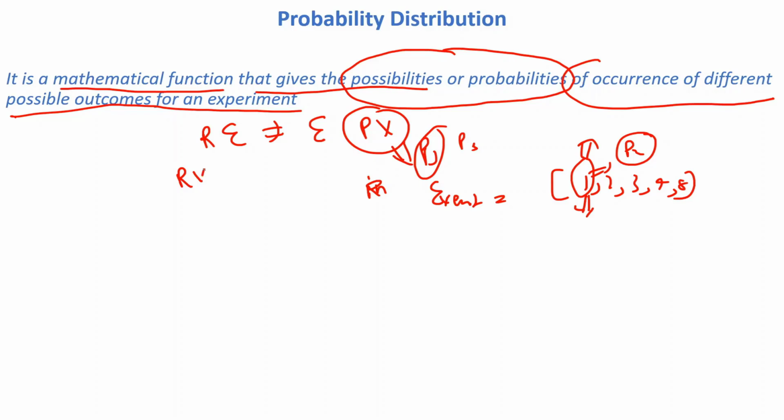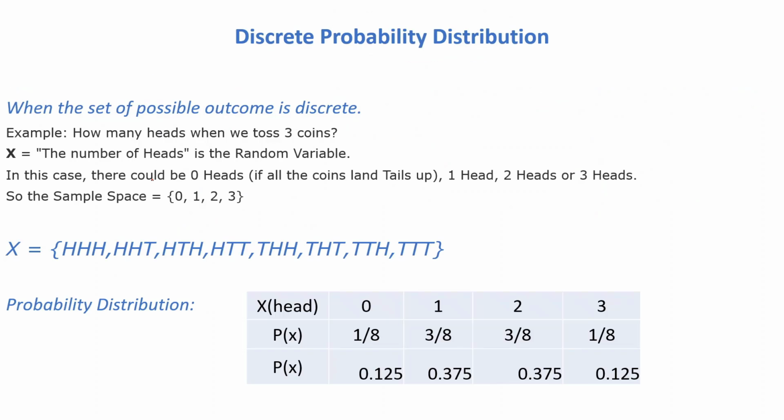When the random variable is discrete in nature, that is called a discrete probability distribution. If the random variable is continuous in nature, that is called a continuous probability distribution. So let's understand the discrete probability distribution. When the set of possible outcomes is discrete, as we discussed just earlier, whenever the random variable has data that is discrete in nature, that is called a discrete probability distribution.